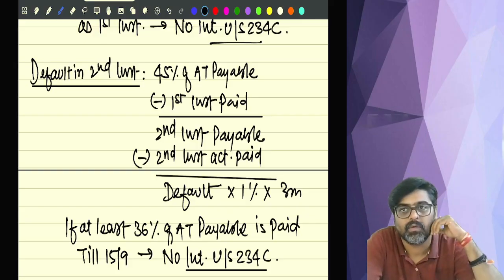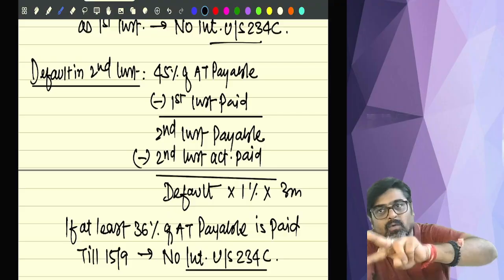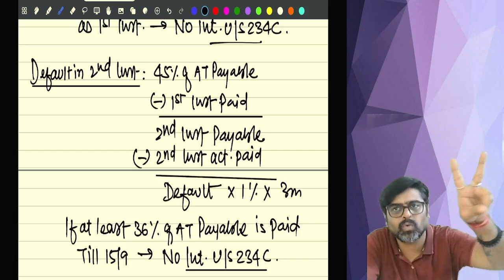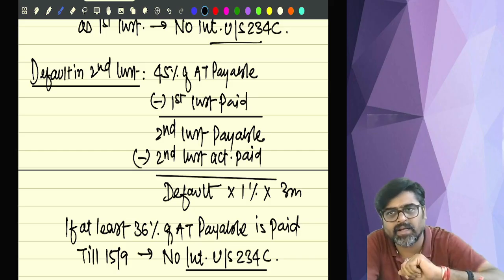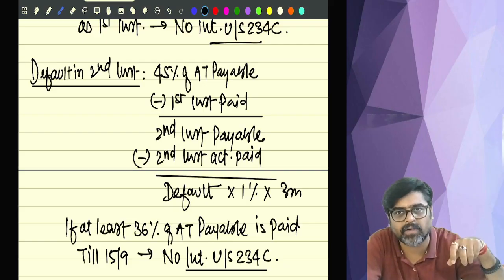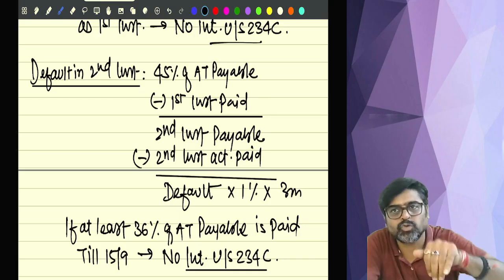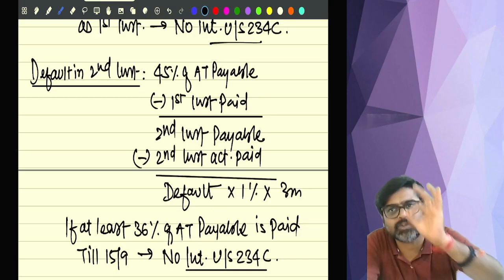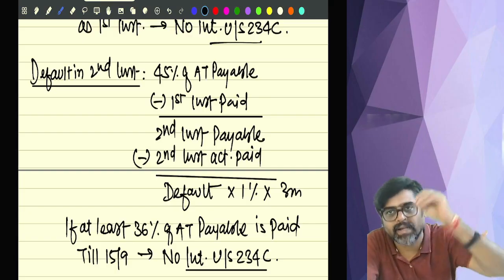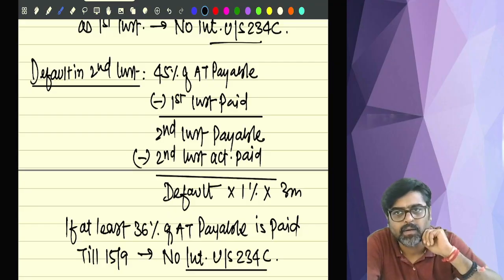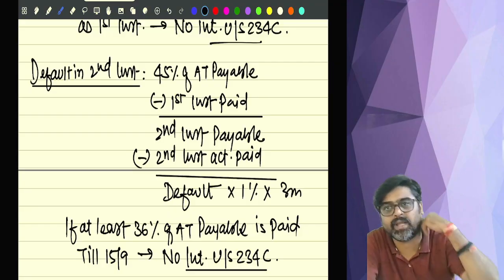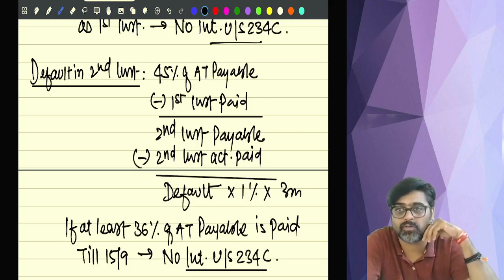But we would not charge that interest also if you would have at least paid 36% and not 45. So instead of calculating 45%, now calculate 36%. 2 lakh into 36% will be 72. Out of 72, 20,000 you have paid in first installment. So how much should you have paid as second installment? At least 52. Not 70, but at least 52 you should have paid. But you have not paid this 52 also. You have paid only 40. Hence this interest will also come.